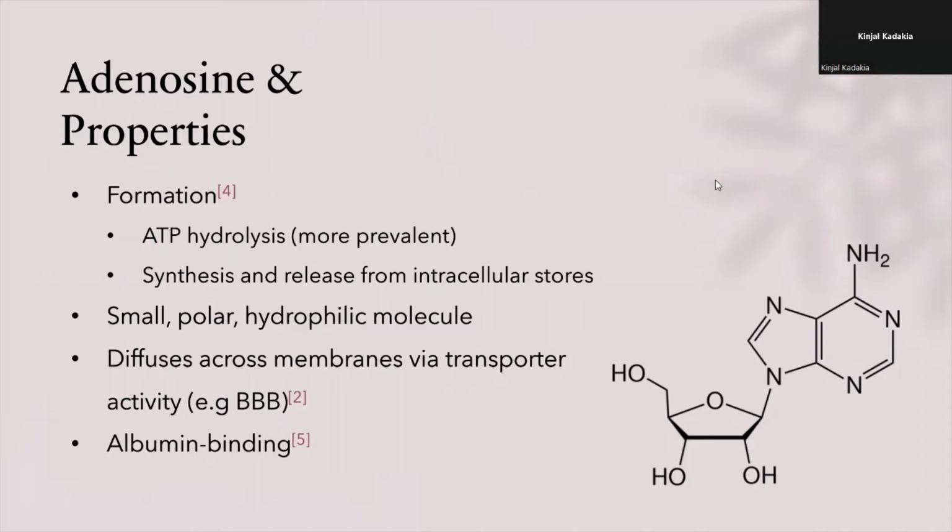To broaden the pharmacological context of adenosine, it is a purine nucleoside where adenine binds covalently to a ribose via a beta N-9 glycosidic bond. It forms from the breakdown of adenosine triphosphate, or ATP, which, as we know, is essential as the primary energy carrier in all living organisms.